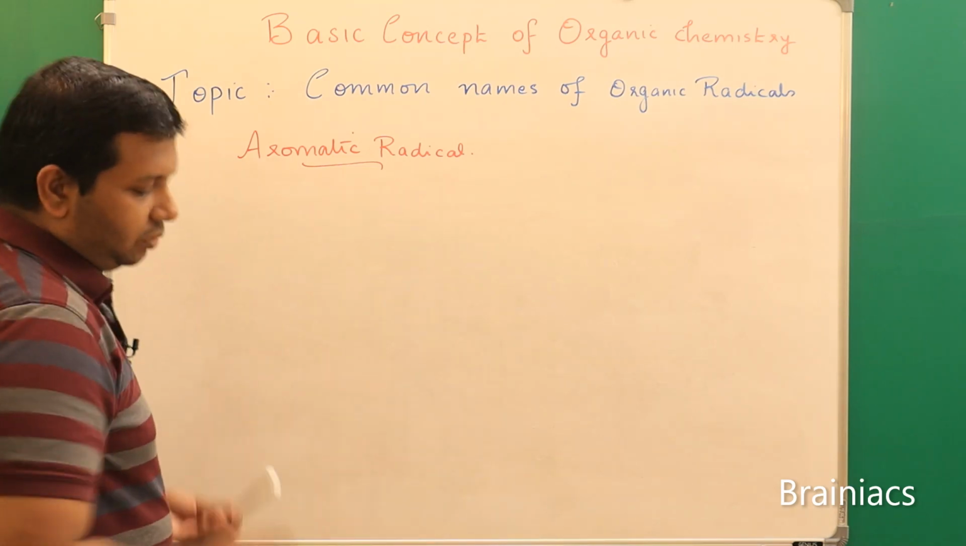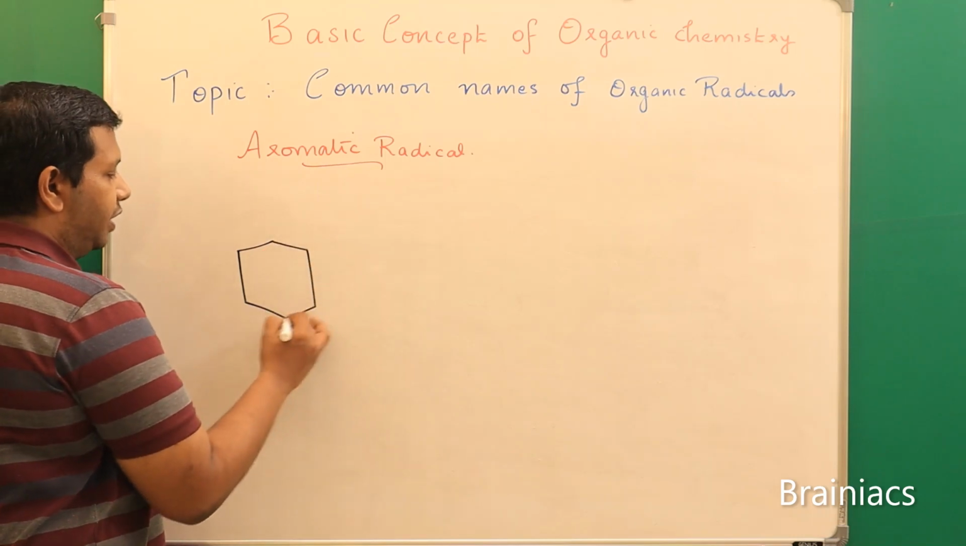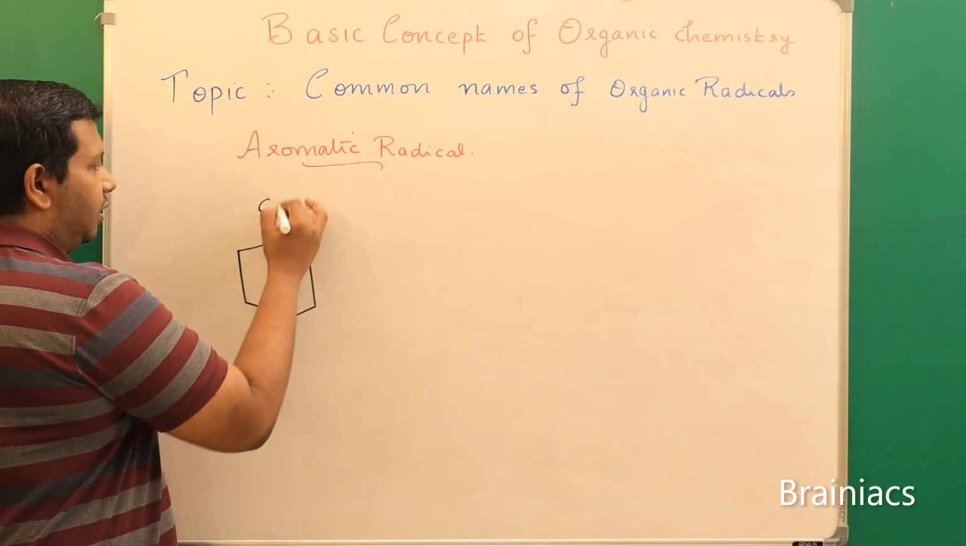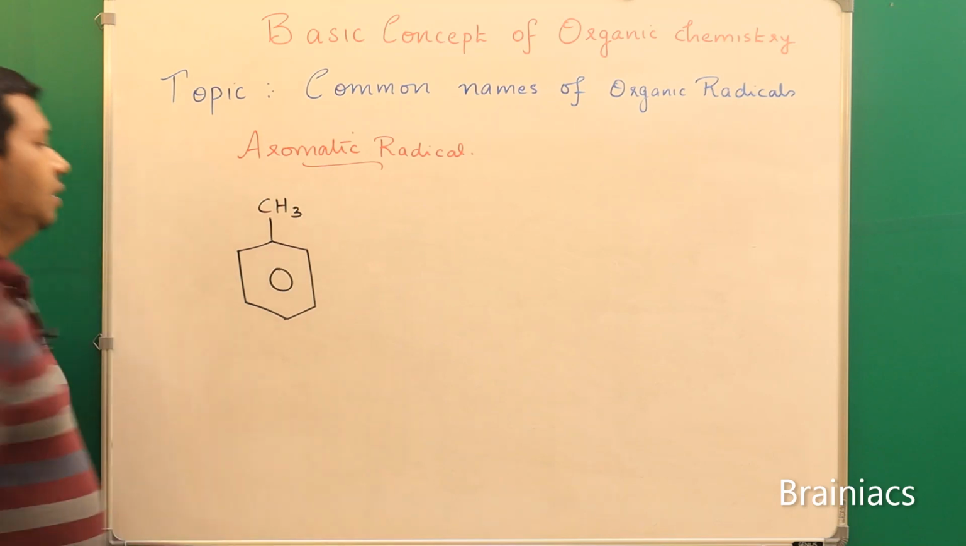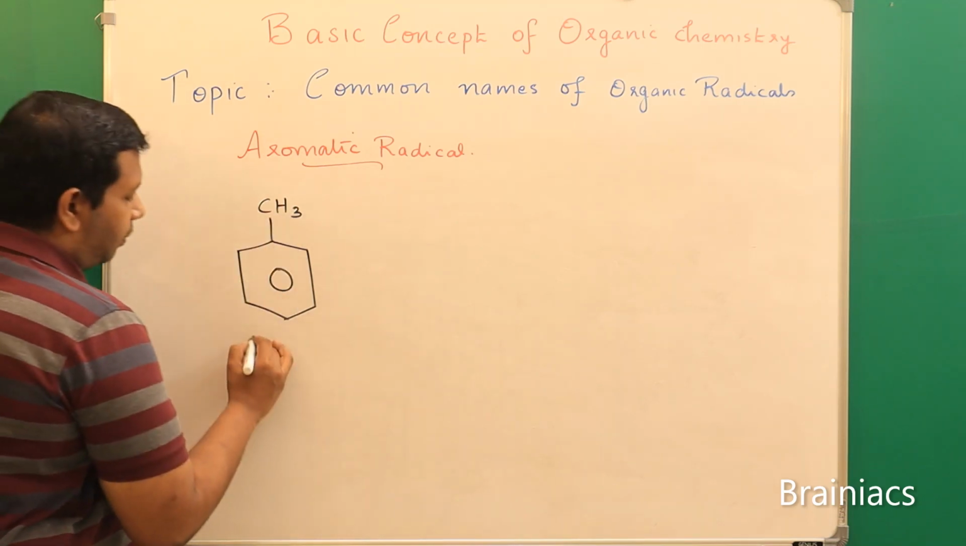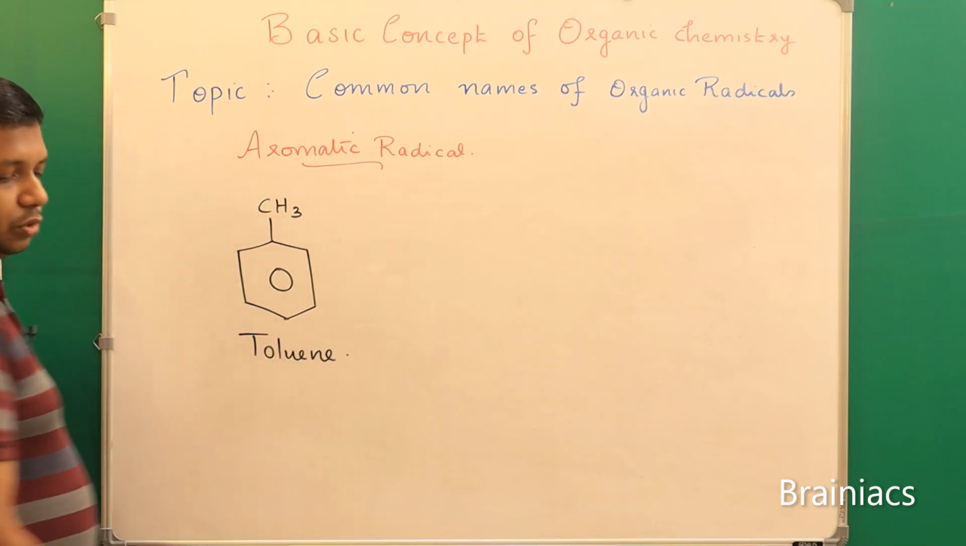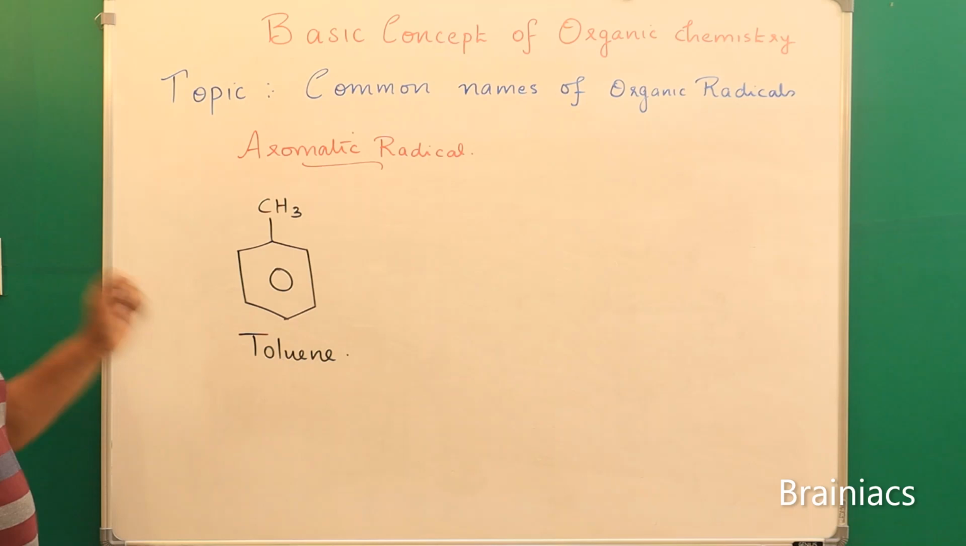Okay. So tell me, what is the name of this compound? We have learned these things, naming is already completed. So tell me, what is the name of this compound? So we know its common name is accepted as the IUPAC name. The name of this compound is toluene, correct?